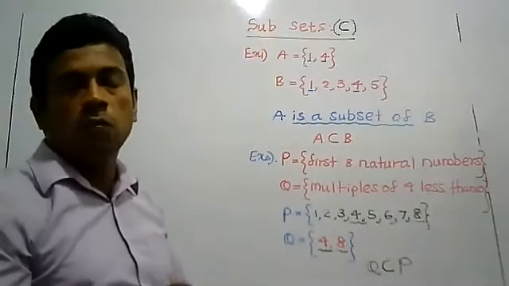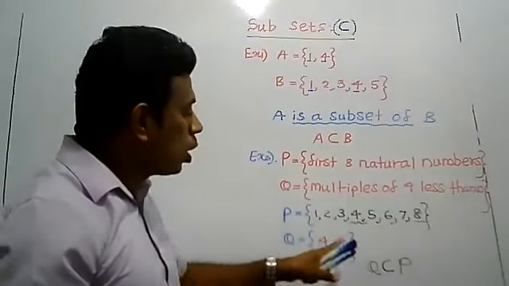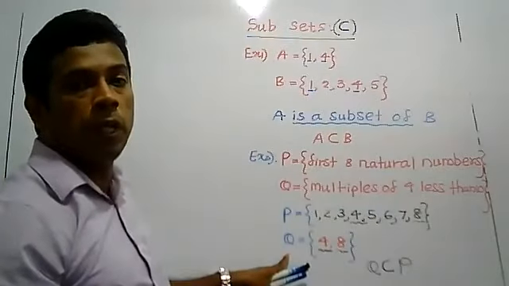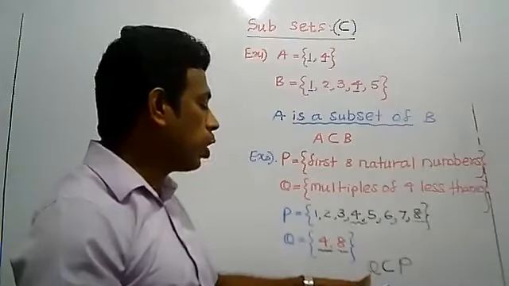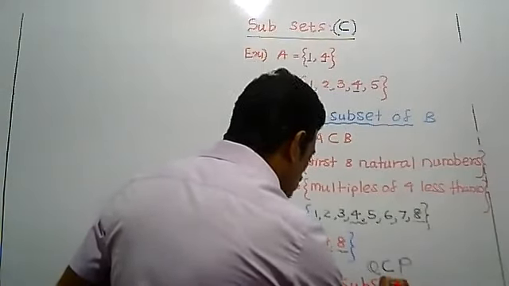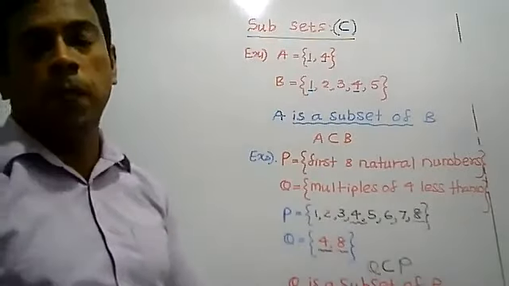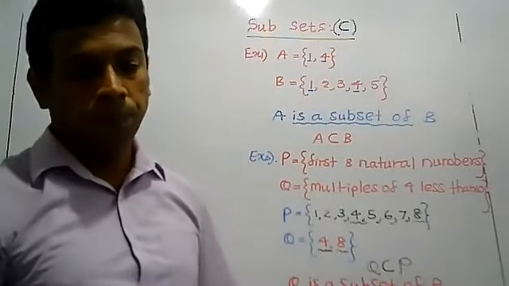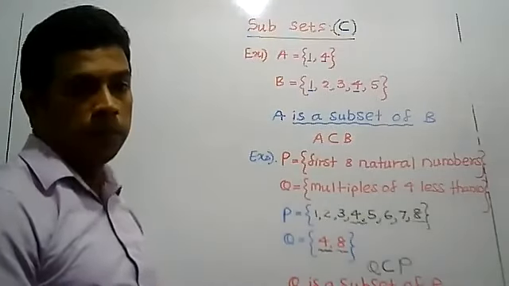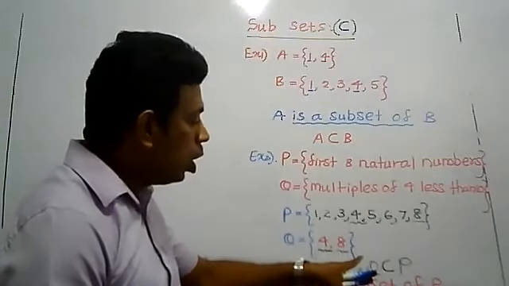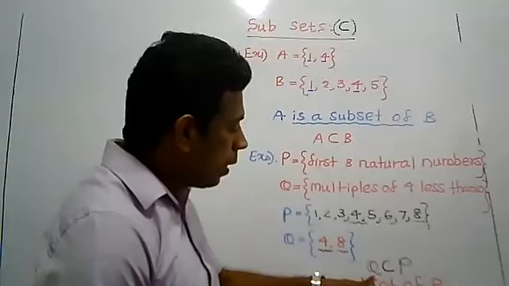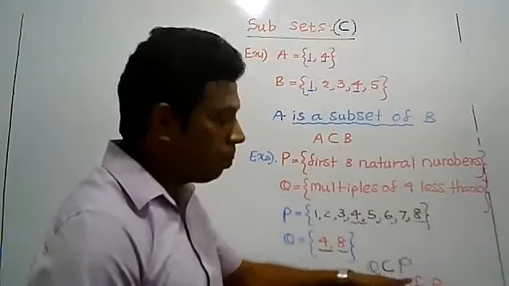When you write in symbol, first you write the smaller set. The smaller set is Q. So Q is a subset of P. The fewer elements belong to Q, and the more elements belong to P. So the smaller one is Q. Write it: Q is a subset of P. Then write down the subtopic. This symbol represents it. When you write in words, Q is a subset of P.